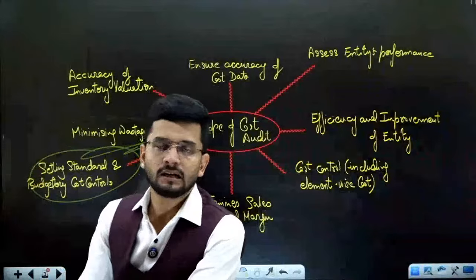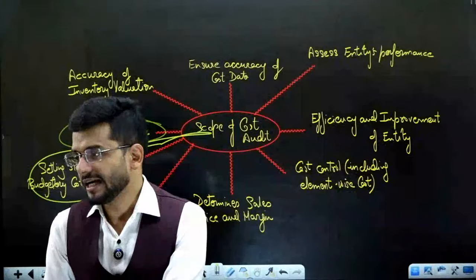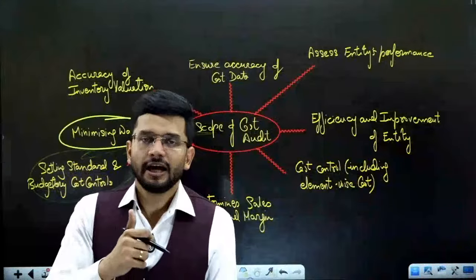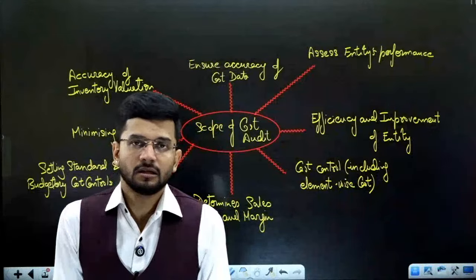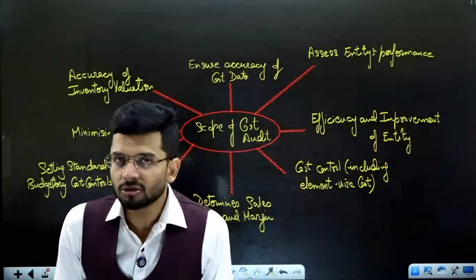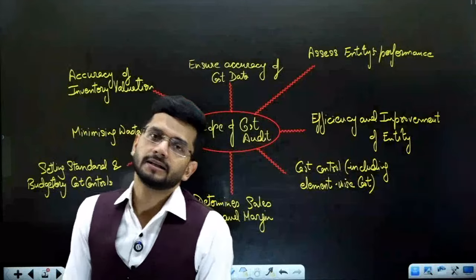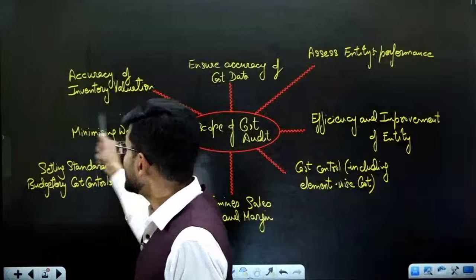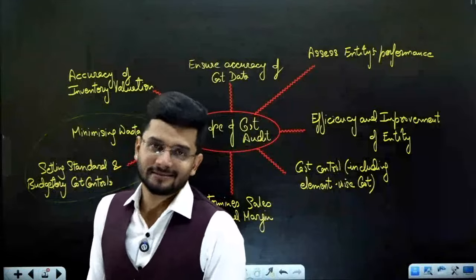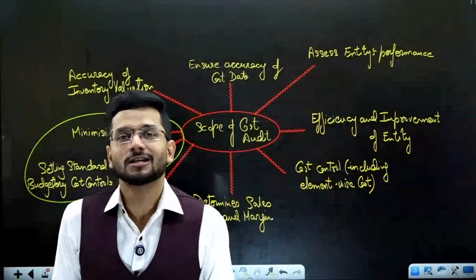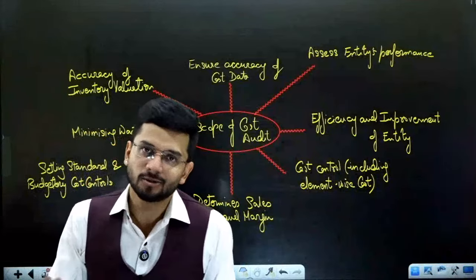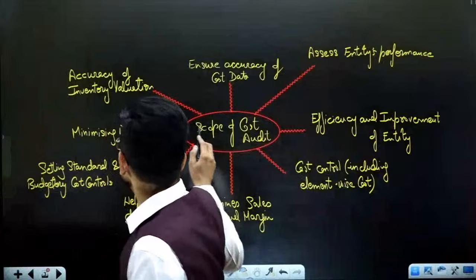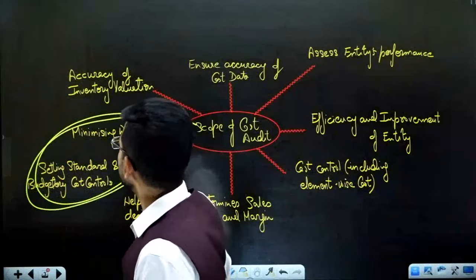Minimizing waste, of course. If our resources are getting wasted in unnecessary things, if our labor is being underemployed or misutilized, then all these things are to be highlighted by the cost auditor. So the cost auditor is actually like a consultant. It's a cost consultant to the company. The cost auditor is not only an auditor but also a consultant to the company. So that aspect you need to really remember. These things are related to the cost auditor.